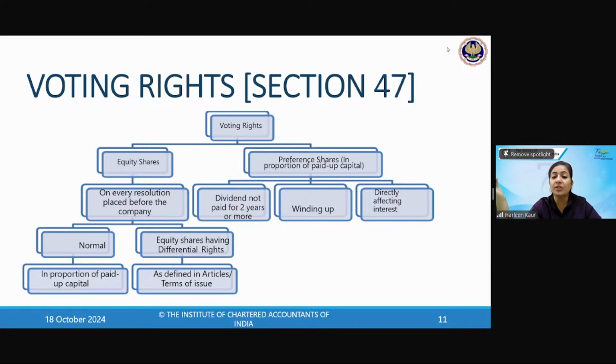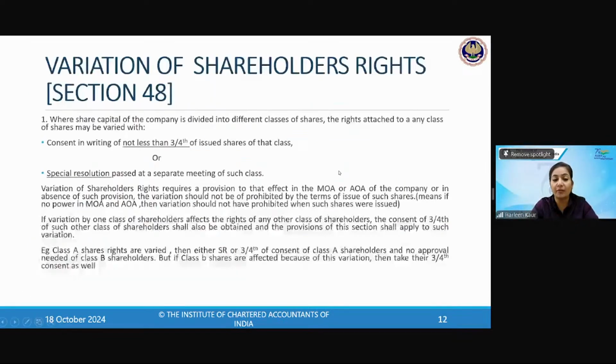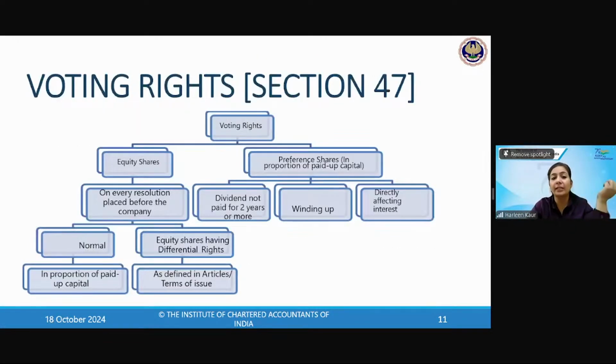And preference shareholders are given the voting rights in respect of 3 important matters: if dividend is not paid for 2 years, in case of winding up, and if anything is directly affecting their interest. But equity shareholders can vote on every resolution placed before the company. For the normal shareholders, in proportion of the paid up share capital. For the DVRs, as it is defined in the articles or the terms of the issue. So whatever the articles have defined, how they have to vote, accordingly the voting rights will be influenced.